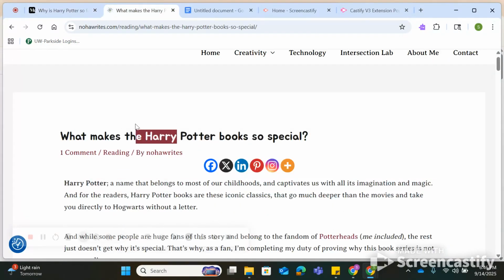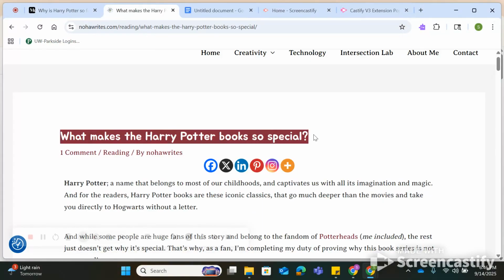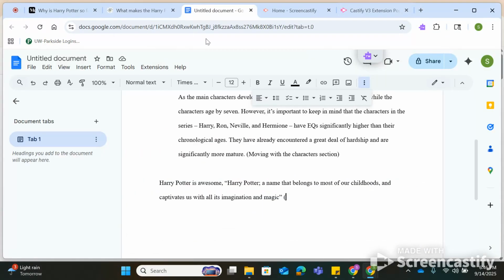Because I do not have an author, instead what I'm going to do is use the title of the work. But we have yet another problem. That's way too long of a title. So I am going to shorten it. But we have to do one more step because technically this is a short work. It needs to go in quotation marks, right? Because it's just like a random article I found online. If it was a book or something, I would do italics, but it's a short work, okay? So I have a shortened title of the work, right?